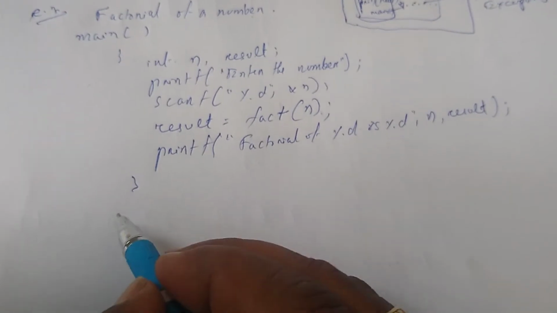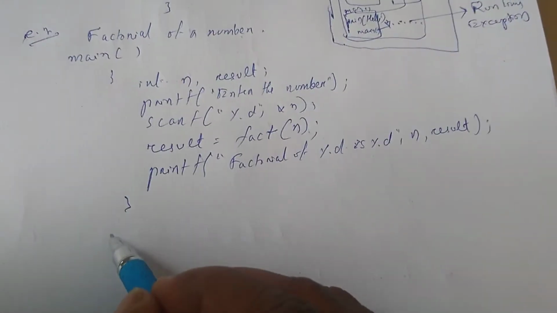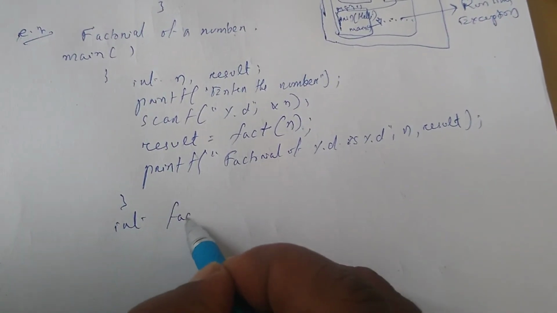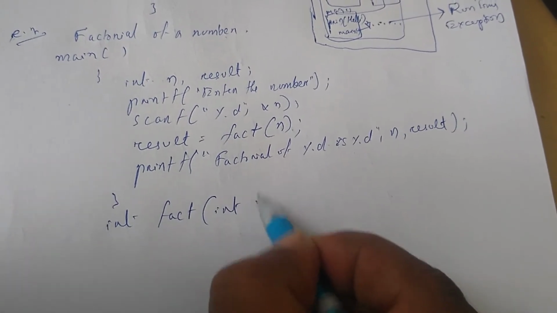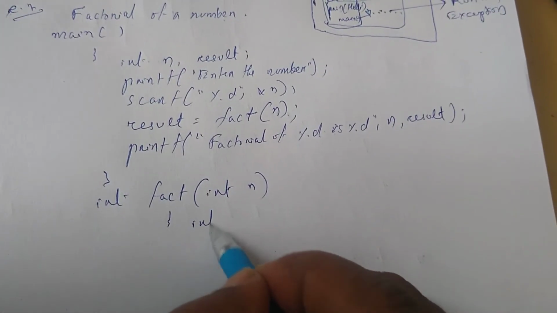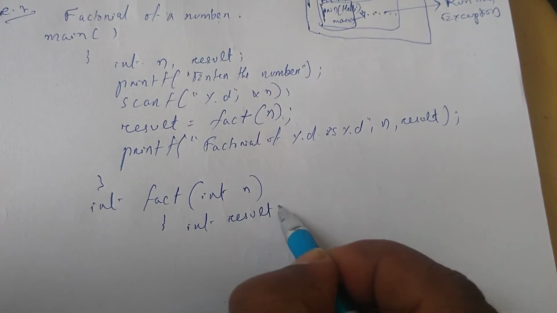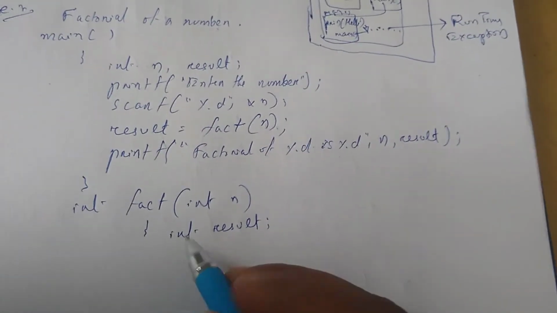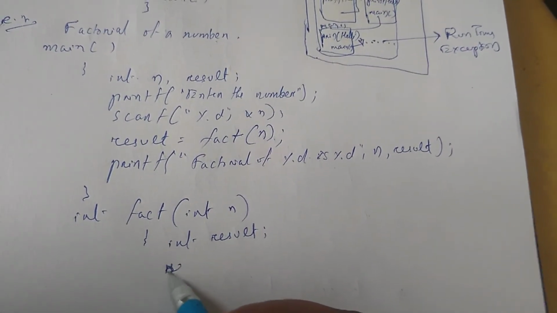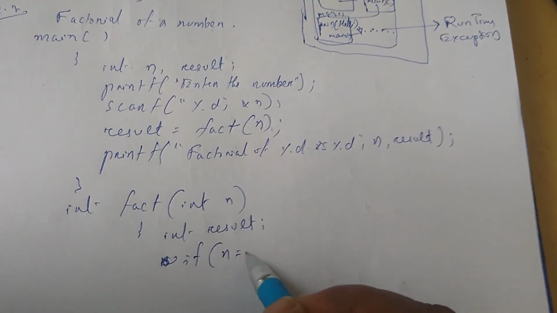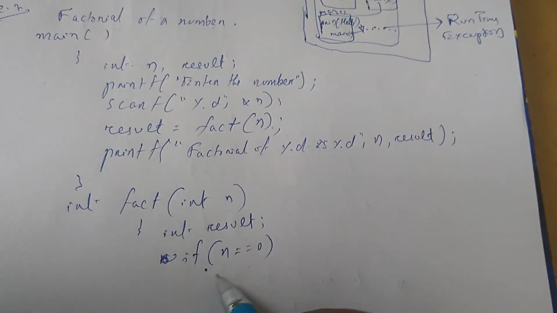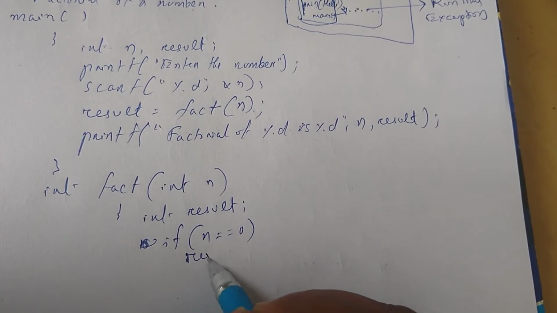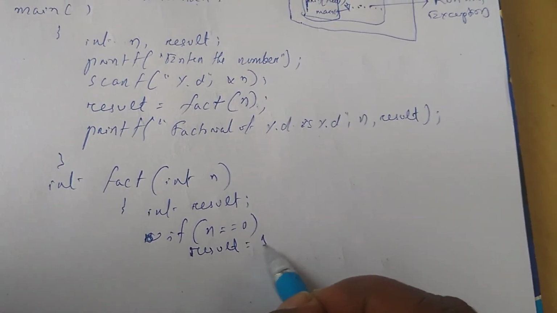Suppose we define the function fact. So int fact(int n), with int result; you can take the same variable also, no problem. If n equals 0, then result equals 1.